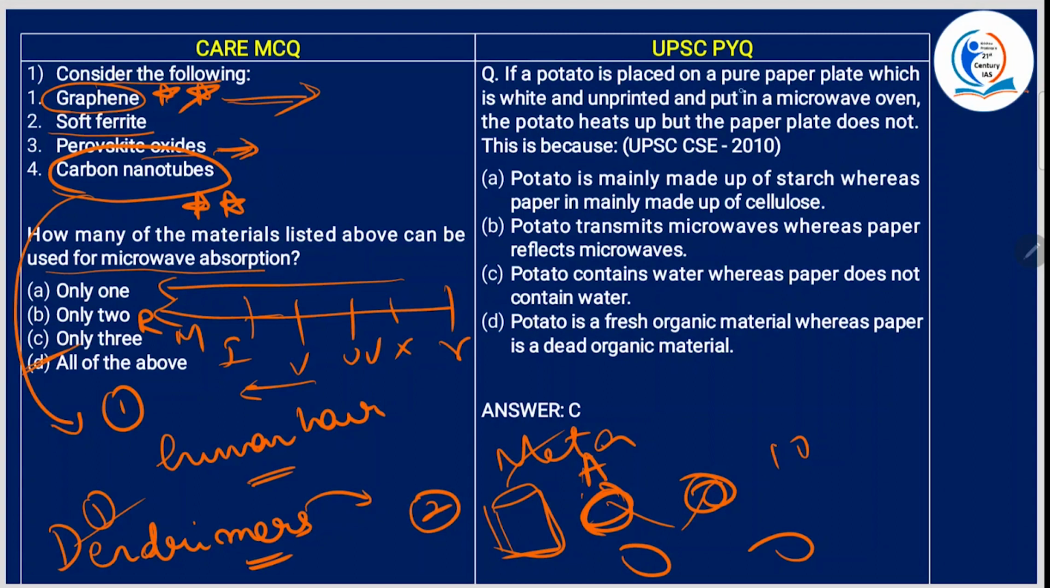Next, if a potato is placed in a pure paper plate which is white and unprinted and is put in a microwave oven, the potato heats up but the paper does not. This is because potato is mainly made up of starch whereas the paper is mainly made up of cellulose. No, this is not the answer. Potato transmits microwaves whereas paper reflects microwaves. No, the potato contains water whereas paper does not contain water. See, this is the correct answer because it is the water that is absorbing the energy and hence the potato is heating up. Okay, so C is the answer.